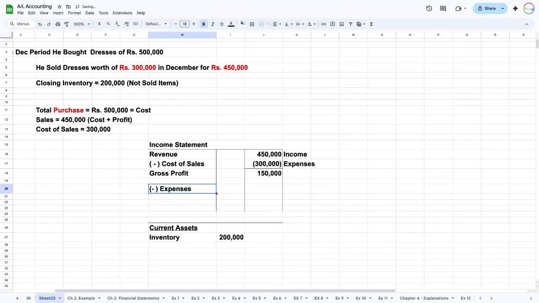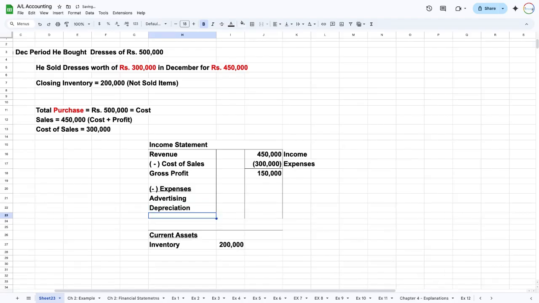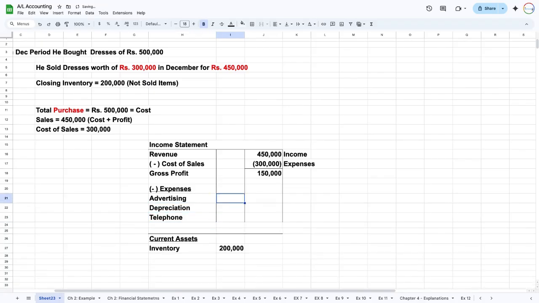To get this revenue, let's say 450,000, not only the 300,000 direct cost, the direct payment to the suppliers. We did some advertising, sometimes we did some distribution of the van. So we have some depreciation incurred, right? We made some telephone charges. There are a lot of expenses now. So let's say it's around 10,000 advertising, 20,000 depreciation for our van usage, 30,000 as a telephone bill. We called the customers and we explained our product. Then only we made a sale.